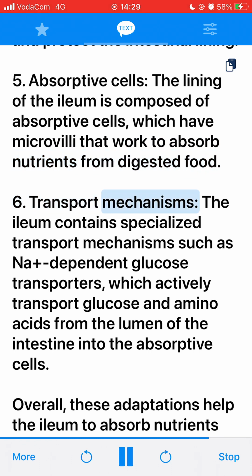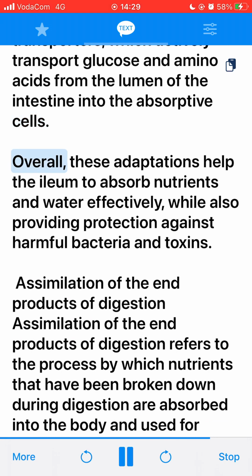Transport mechanisms. The ileum contains specialized transport mechanisms such as NAD+-dependent glucose transporters, which actively transport glucose and amino acids from the lumen of the intestine into the absorptive cells. Overall, these adaptations help the ileum to absorb nutrients and water effectively, while also providing protection against harmful bacteria and toxins. Assimilation of the end products of digestion.